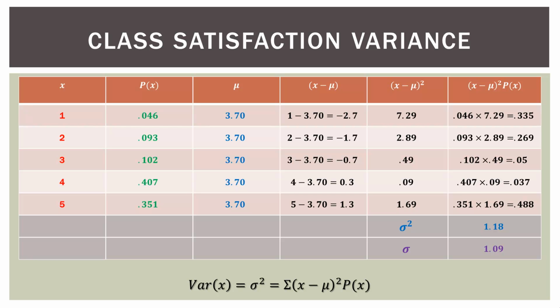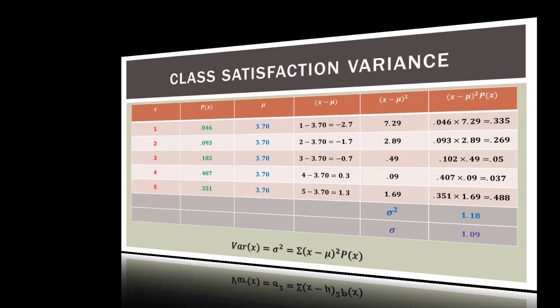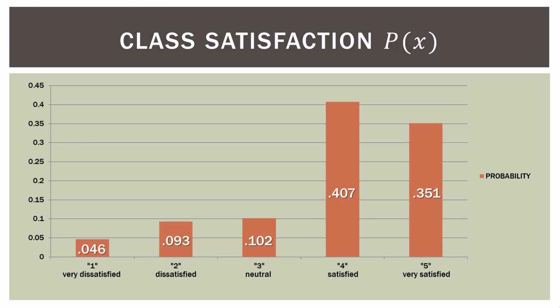So 3.7 plus 1 would be about 4.7, which is really good, or subtract 1 to be a 2.7, which is still pretty good. A 2.7 is almost neutral, and a 4.7 is almost very satisfied. That's really good. So a graph of probabilities would look like this. Now, look at this graph. What does this say about our probabilities?